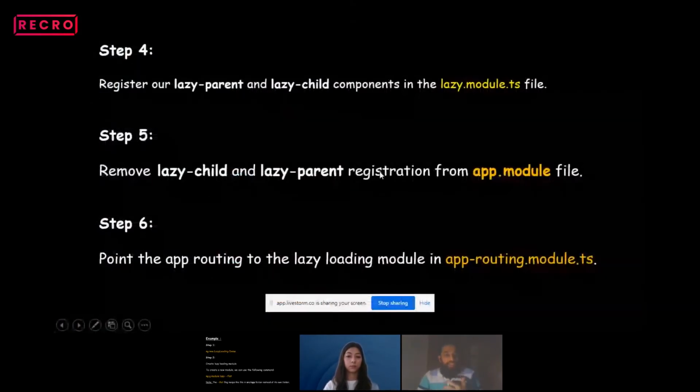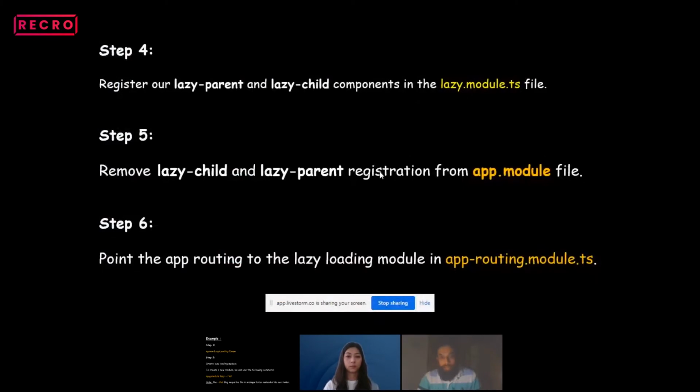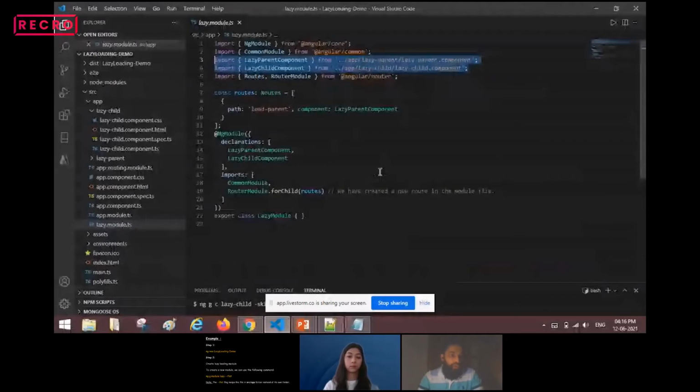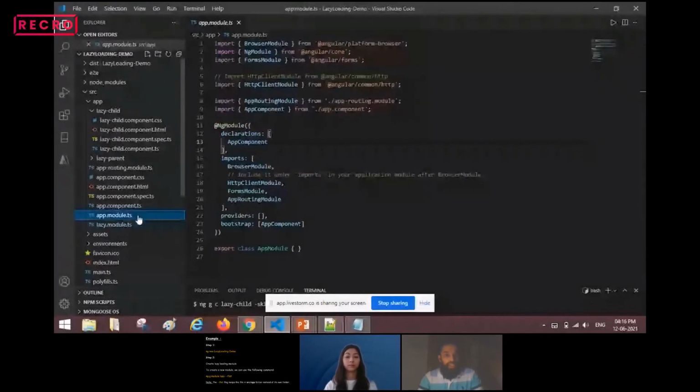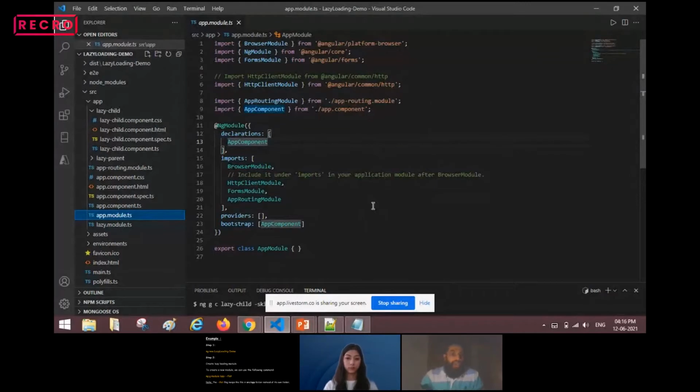The next step is to remove the lazy child and lazy parent registration from the app.module.ts file. When we create a new project structure and then the lazy module, unnecessary imports get registered by default, and we need to take care of those.